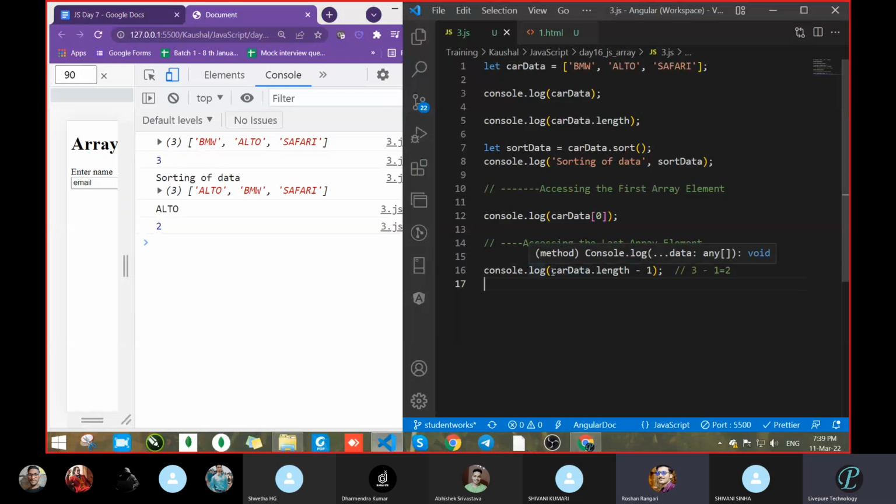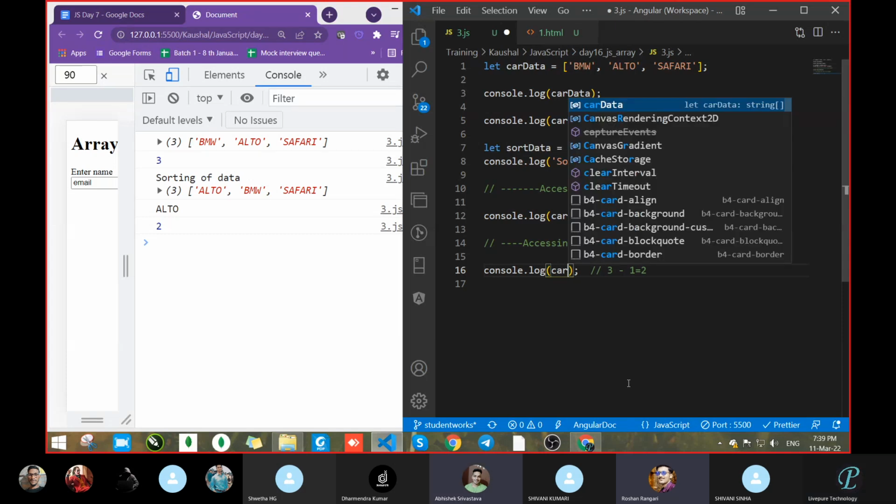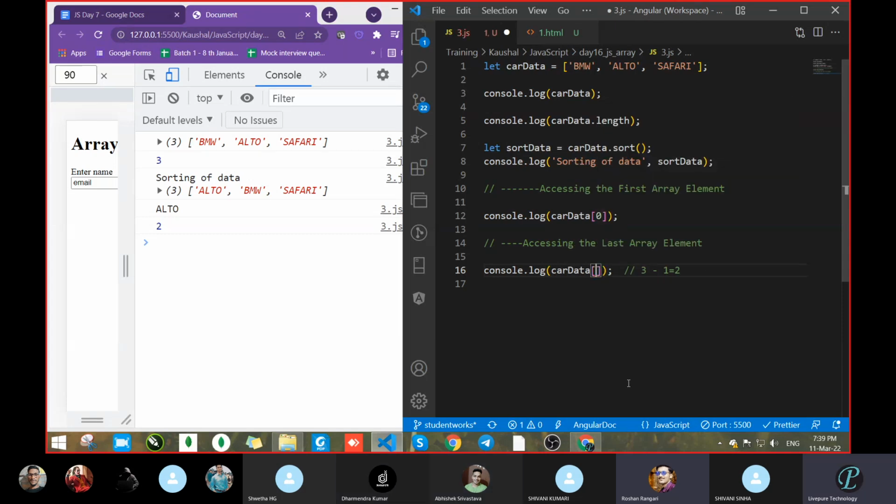If suppose you have to hard code the value 2, how will you get it? Sir, in brackets, within car data brackets, we will pass that 2 here. Correct. We will pass like this. What we want is, in place of the hard coded 2, a dynamic value.